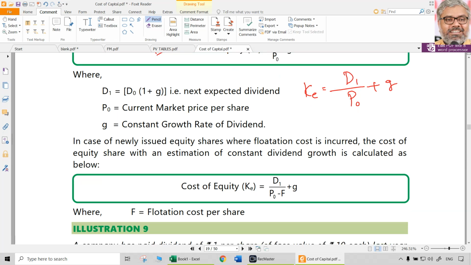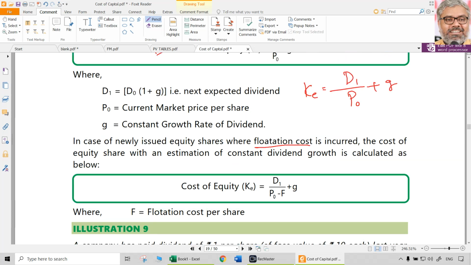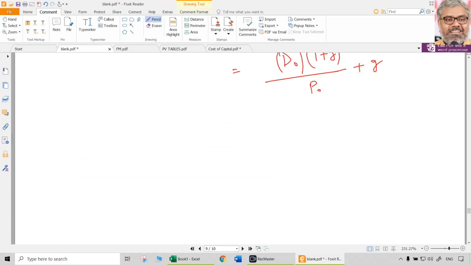Of course, in some cases, let us say, there are flotation costs. As we discussed earlier, for the issue of bonds and debentures also, there will be flotation costs. If that information is given, then the denominator will change. What will the denominator be in that case? Instead of P naught, it will be P naught minus the flotation costs. Because P naught is the current market price, it's all imagination only, we are talking expectation, future, imagination, nothing is real actually. So D1 is the expected dividend next year.